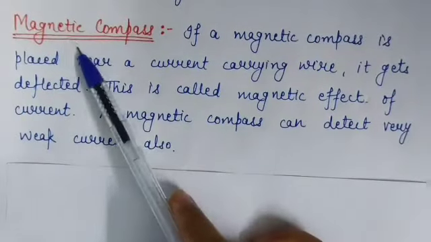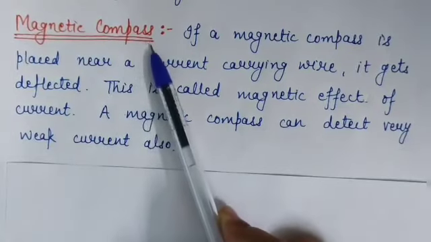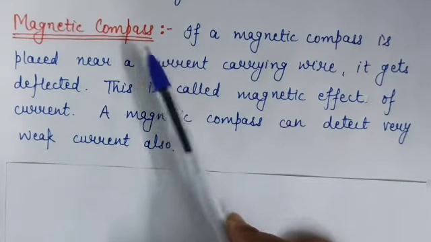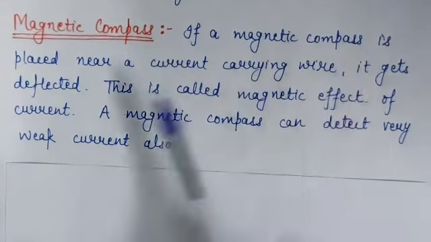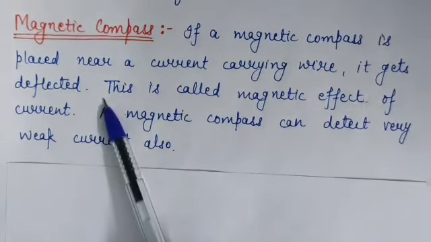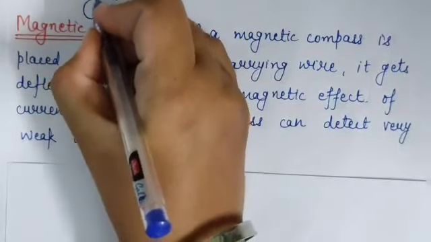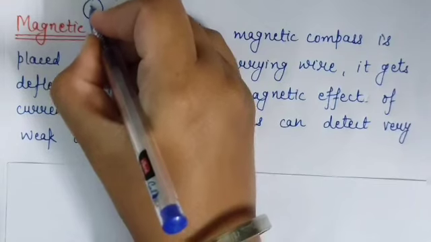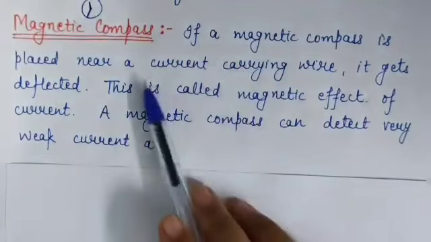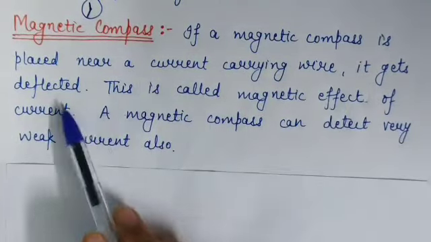Now the next is the magnetic compass. A magnetic compass is also used to detect a small amount of current. If a magnetic compass is placed near a current carrying wire, it gets deflected. Actually, in the magnetic compass, there are two needles like this, and when it is placed near a current carrying wire, it gets deflected.